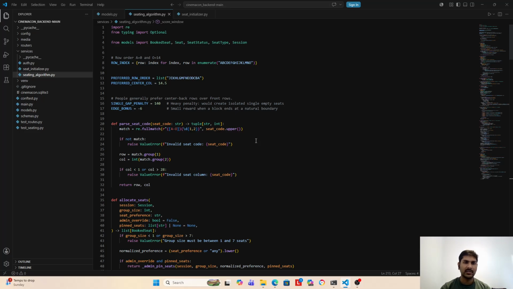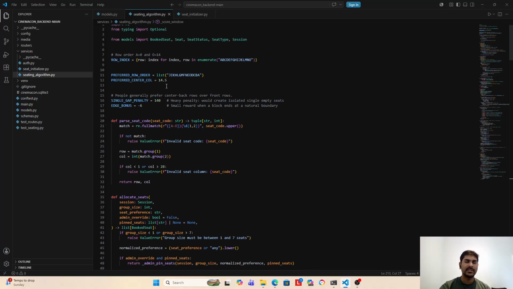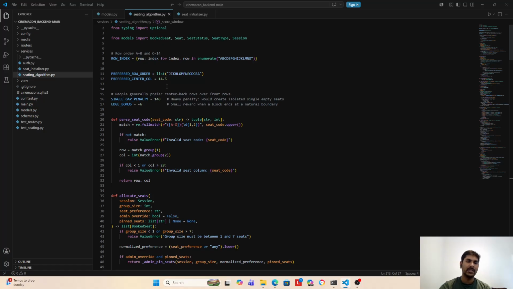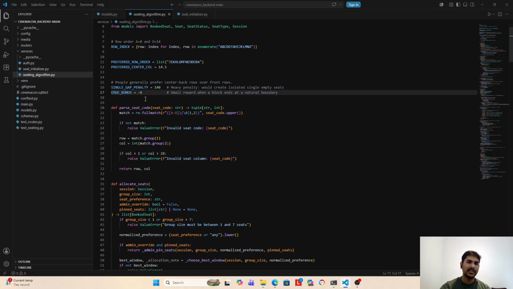The algorithm is called the window scoring algorithm. In this, first we have to decide which seats are more preferable to people according to the conditions given in the assignment. The seats at the center, and the seats at the ends next to the aisles or the window, are more preferable. And we have to decrease the single gap. So for a single gap, we have added a penalty of 140. And if we are getting the edge, then we reduce the penalty by 6.